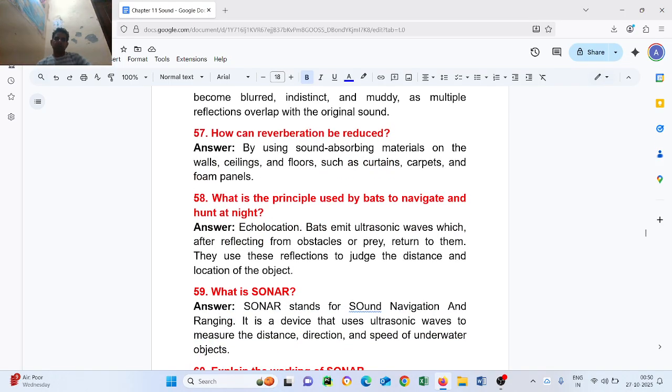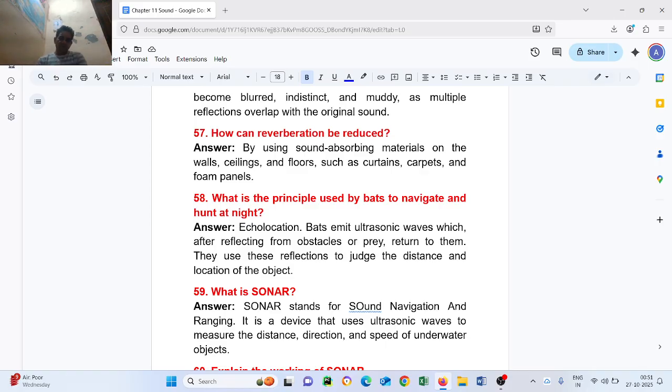Question number 58. What is the principle used by bats to navigate and hunt at night? Echolocation. Bats emit ultrasonic waves which, after reflecting from an obstacle or prey, return to them. They use these reflections to judge the distance and location of the object.